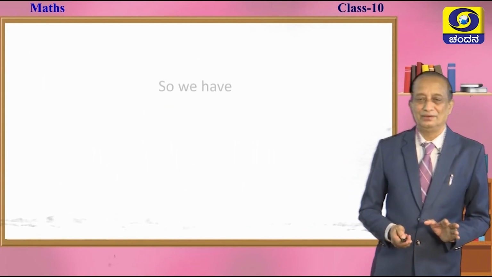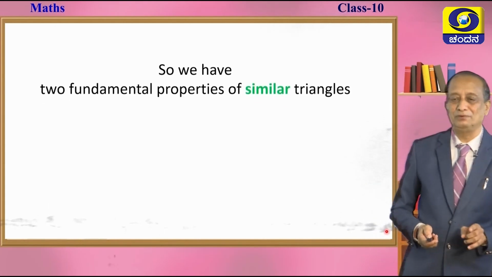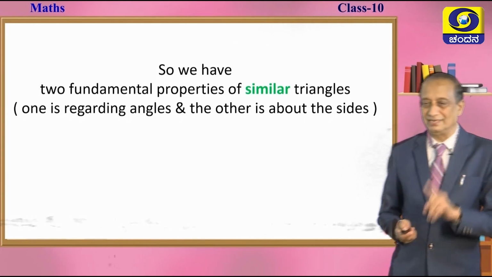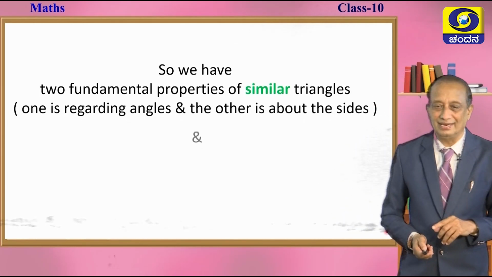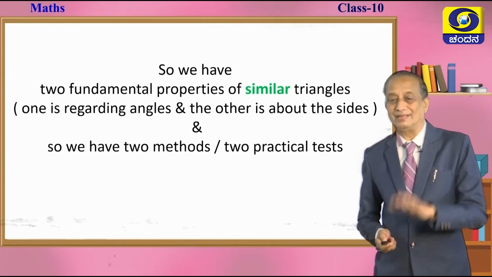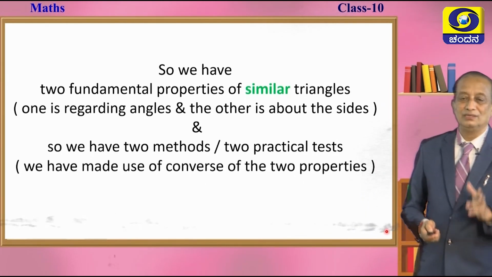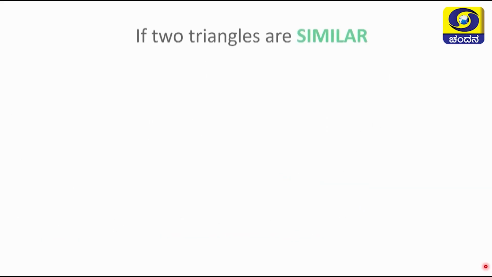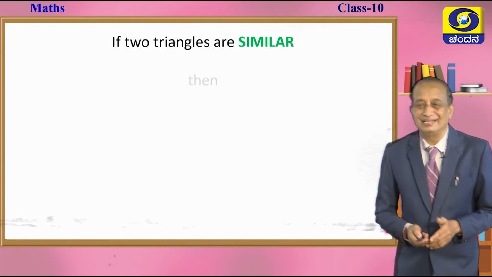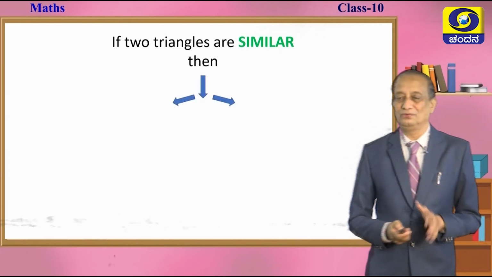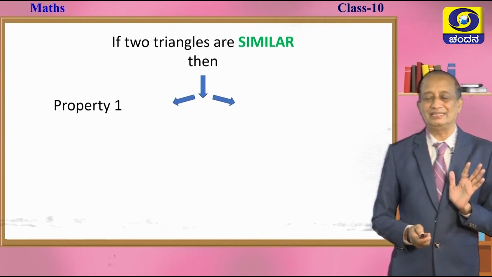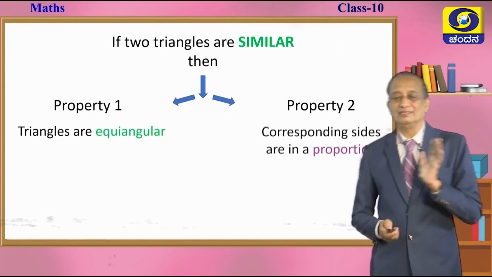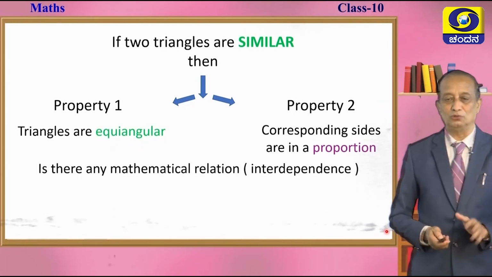Okay? Yes. Now, combining these two, we can put it this way. So, we have the two fundamental properties of similar triangles. One is regarding angles and other regarding sides, and we have two methods or two practical tests to find out whether the two triangles are similar or not similar. So, if two triangles are similar, children, then we have understood two things very clearly. Okay? Property number 1 and 2. So, they are equiangular, the corresponding sides are in a proportion.